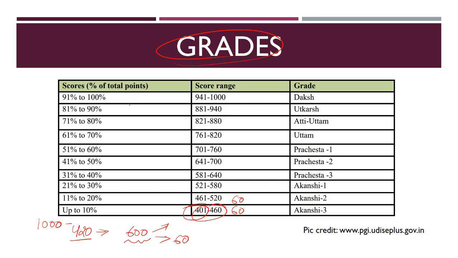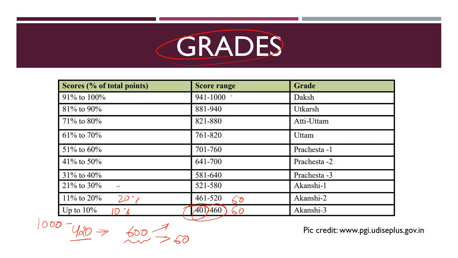Again, we can see that up to 10%, then 10 to 20%, then 30%. These are the scores and the categories. So this is how we have divided the different aspects and the total scores.